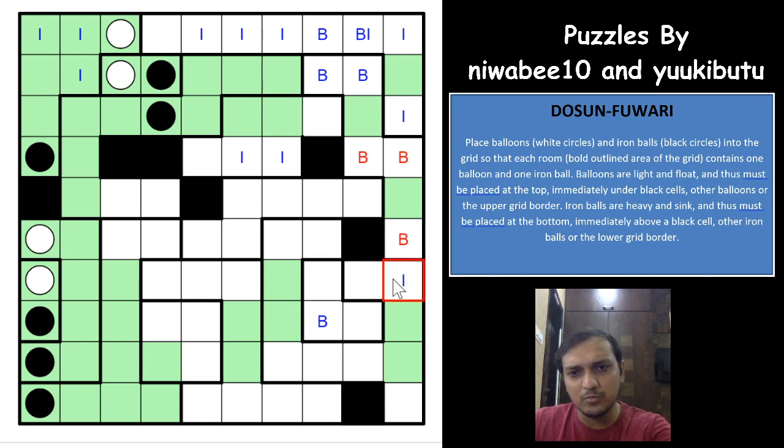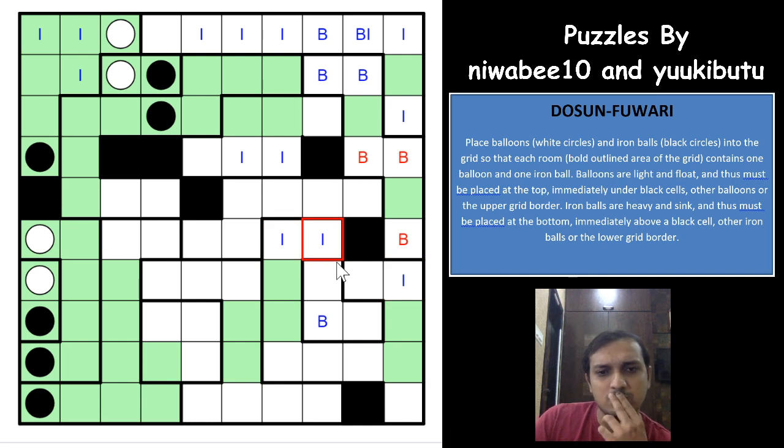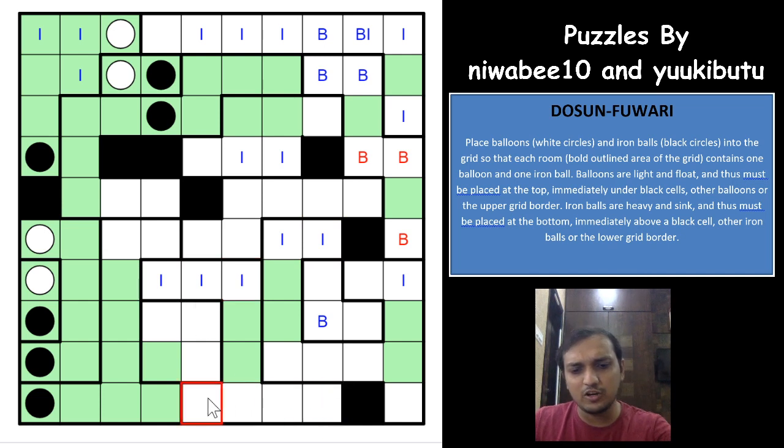This cannot be an iron ball. This cannot be iron ball. All of these 3 cells cannot be iron balls. So iron balls would have to be somewhere here. And this cell cannot be a balloon, this cell cannot be a balloon, same way, and say okay, all of these 4 cells cannot be balloons, this cell also cannot be a balloon.